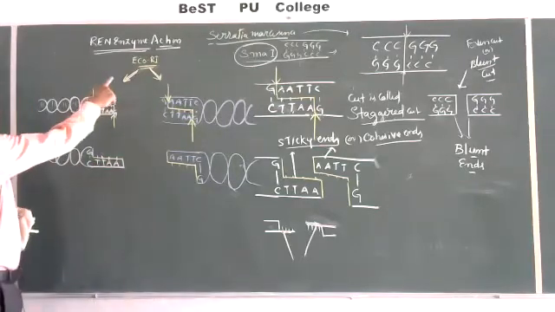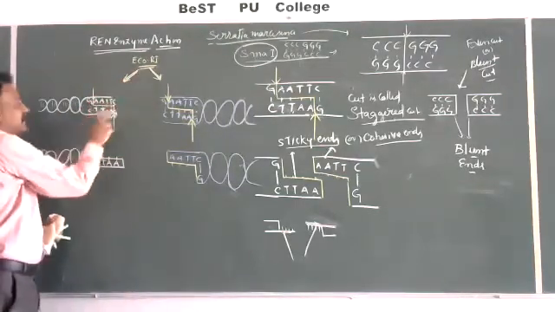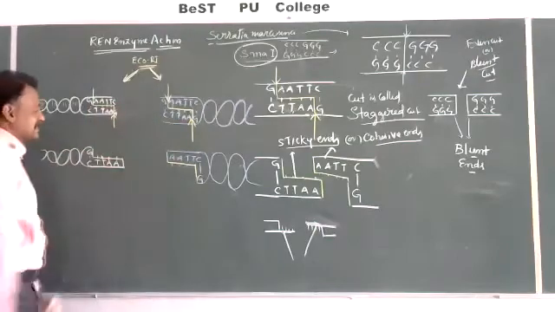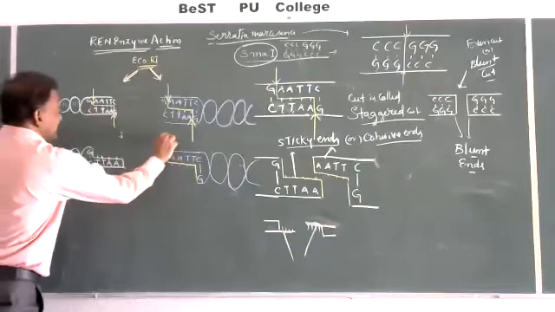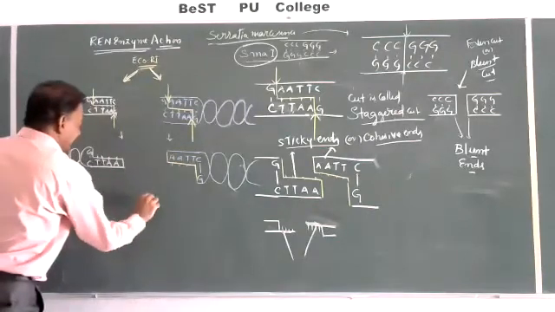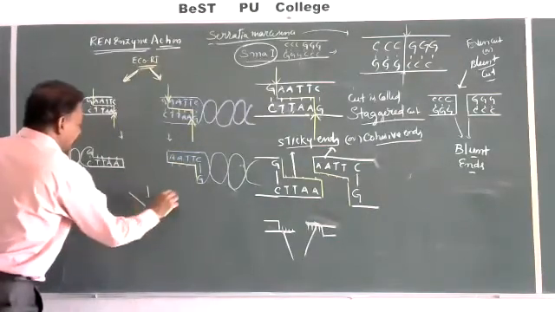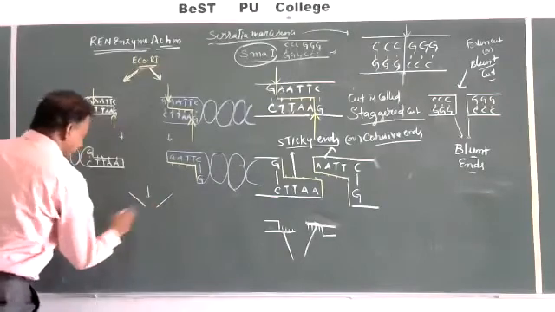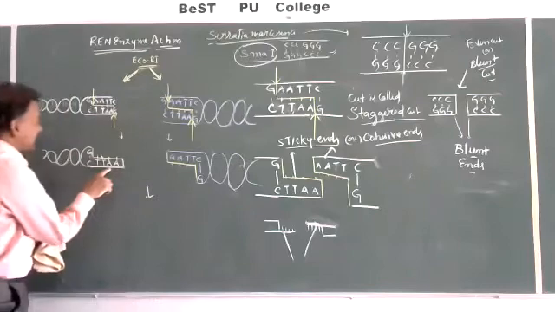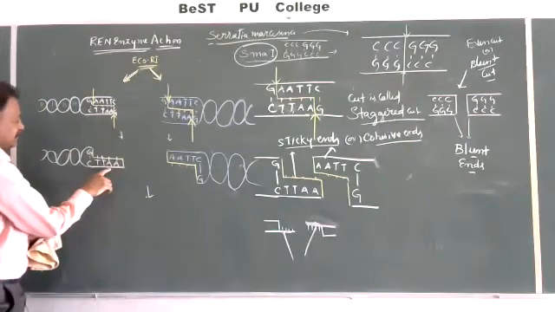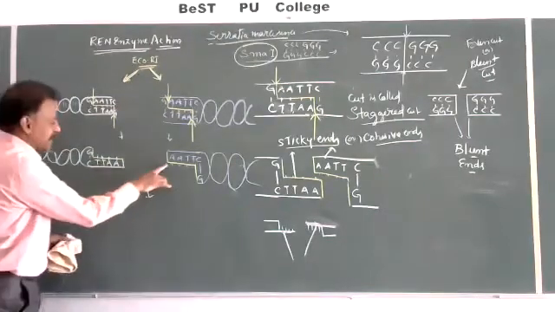After the restriction endonuclease EcoR1 action, the pieces are like this. Now we are going to take these with the help of the DNA ligation process. These are called sticky ends, cohesive ends.